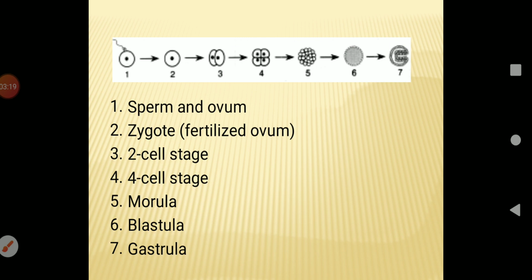Here you can see the first stage where fertilization takes place, the fusion of sperm and ovum. The second is the zygote, a fertilized ovum. The third, you can see cleavage begins, the first stage of cleavage, a two-celled stage. Second stage of cleavage, a four-celled stage. Then morula, which consists of 16 cells. Then blastula, which has different layers, with the nutritional layer forming trophoblast. Then gastrula, which is produced due to gastrulation after blastula.